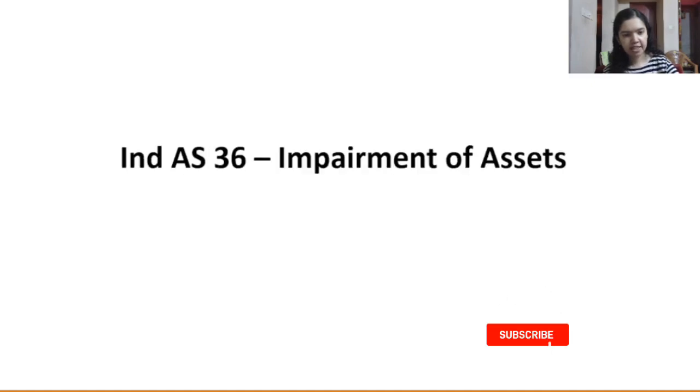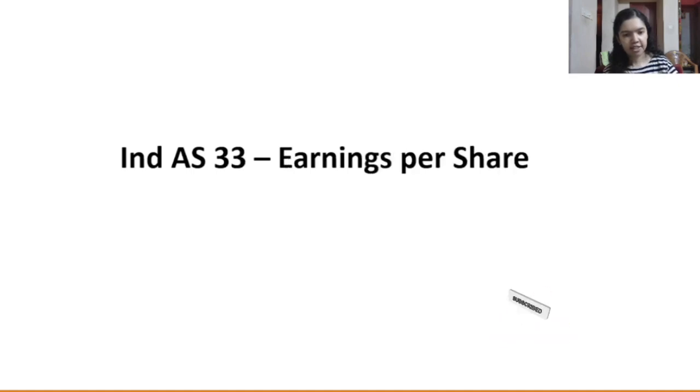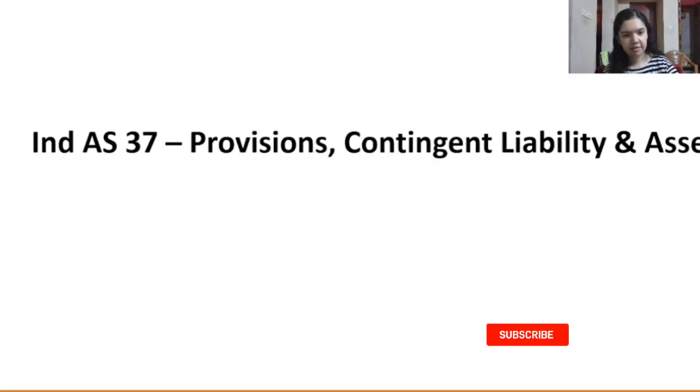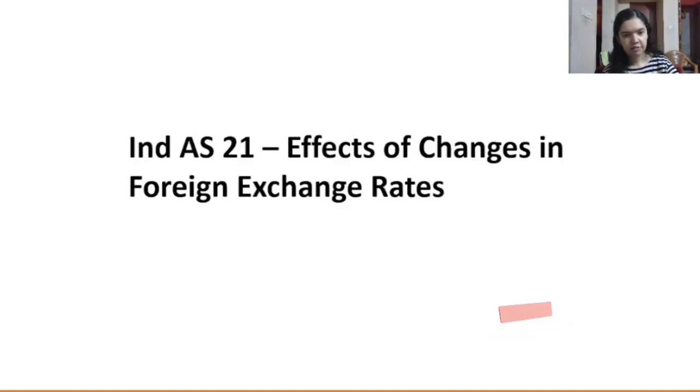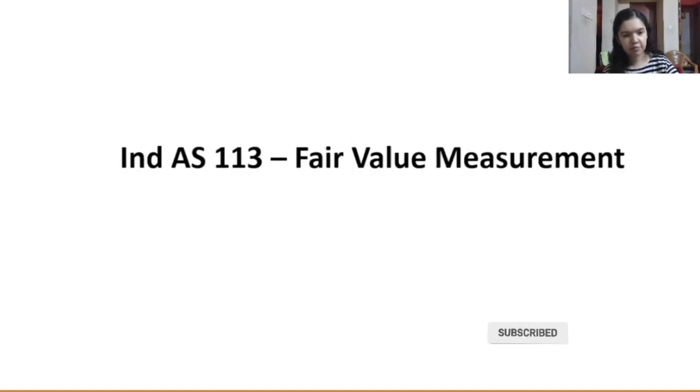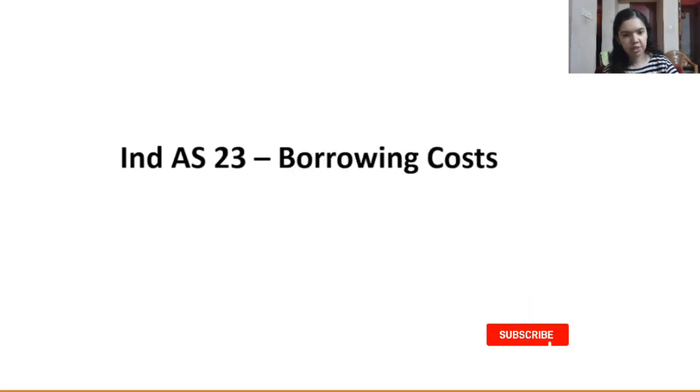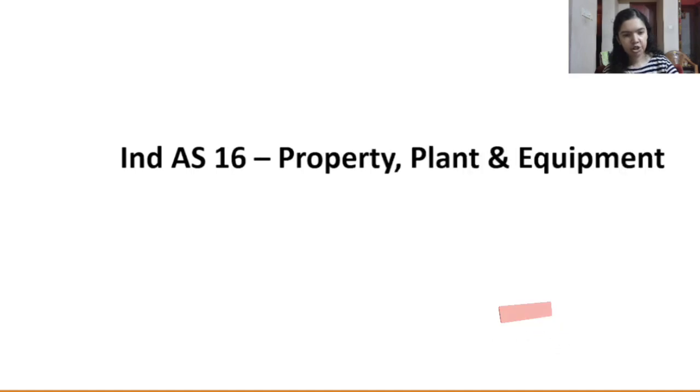We have Ind AS 36, impairment of assets. Then Ind AS 33, EPS. Next Ind AS 37, provisions, contingent liabilities and contingent assets. Then we have Ind AS 21, effects of changes in foreign exchange rates. Then Ind AS 113, fair value measurement. Ind AS 23, borrowing costs.